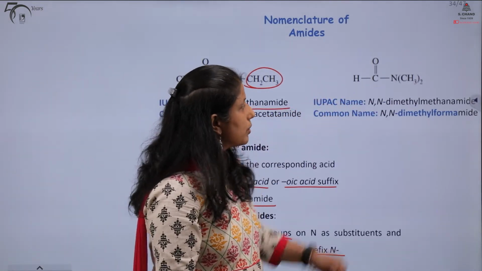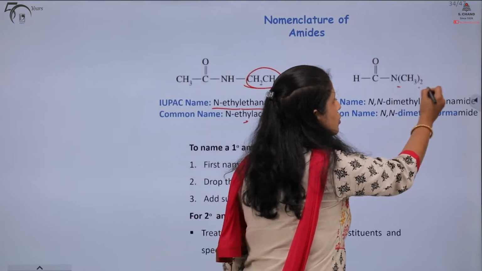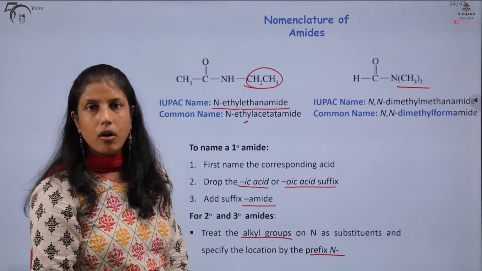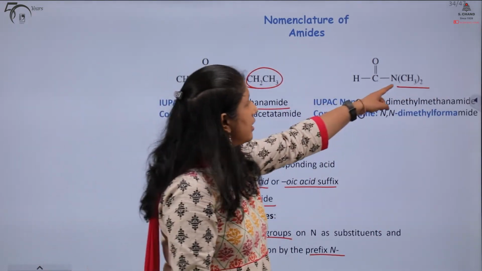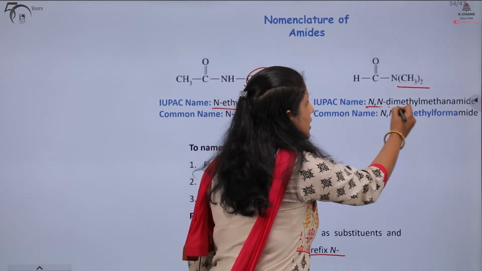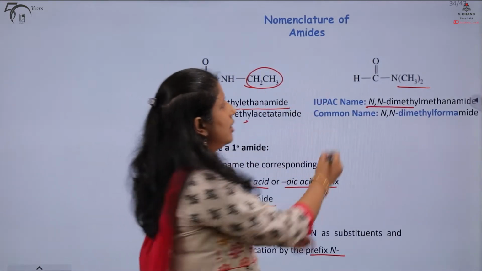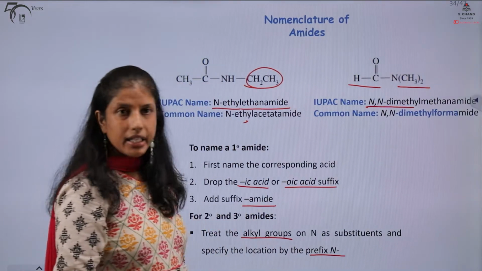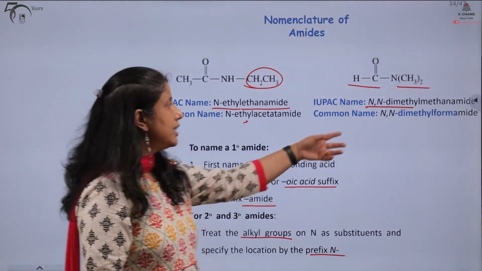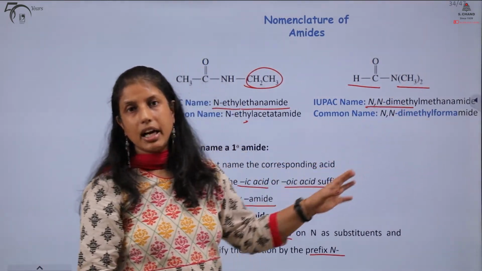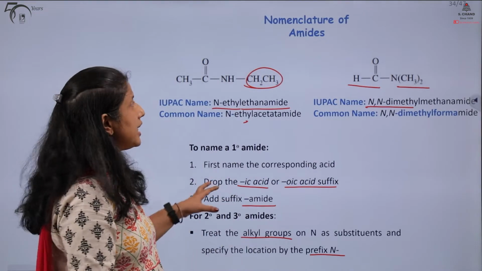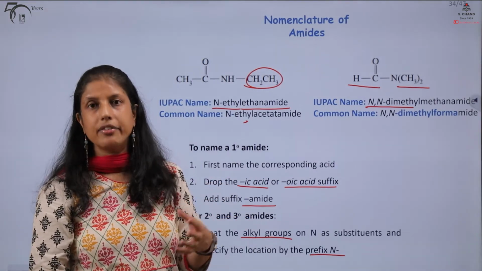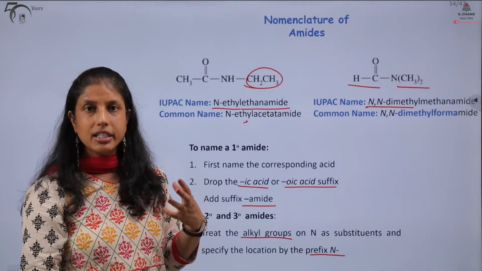Similarly, here you can see we have two substituents on the nitrogen. So, here it is N,N-dimethyl methanamide, more commonly known as N,N-dimethyl formamide. So, many of the amides also have a common or a trivial name.